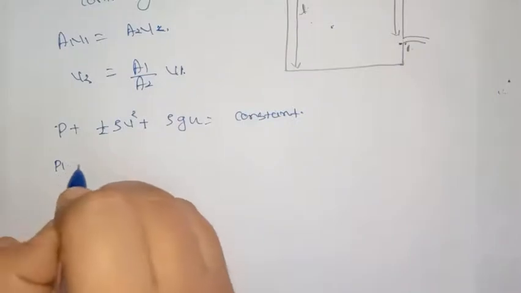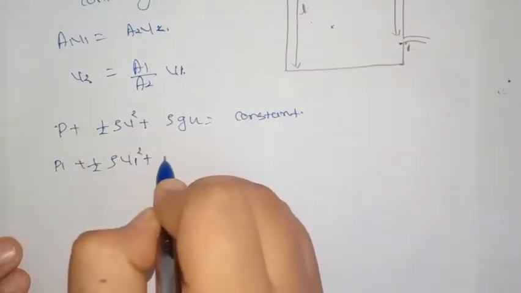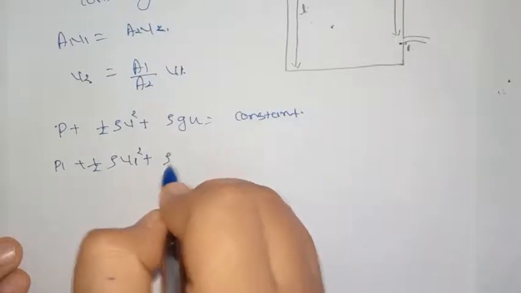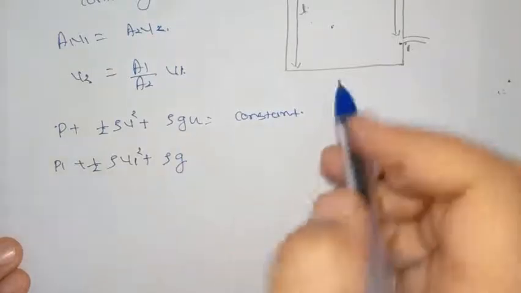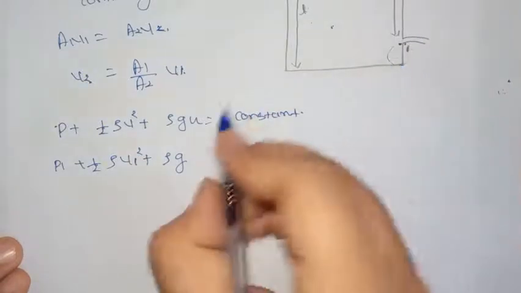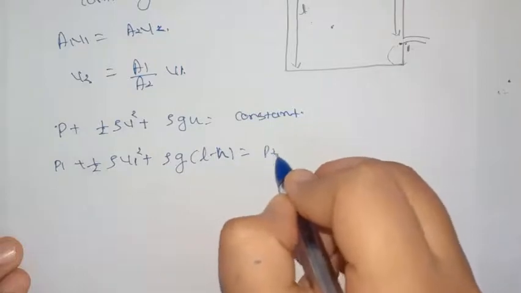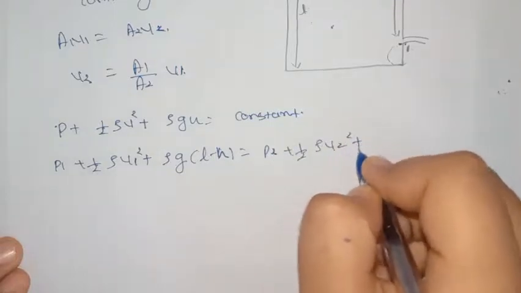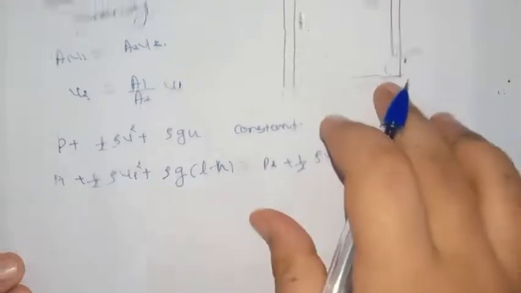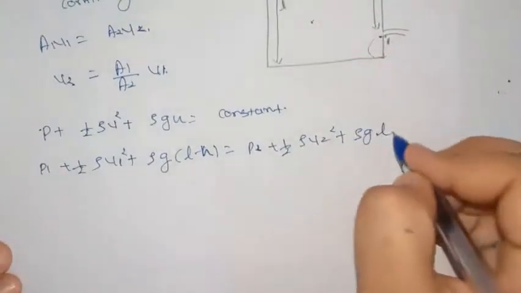So P1 plus half rho V1 square plus rho G, the height is L minus H, is equal to P2 plus half rho V2 square plus rho G. The height of the second point is L, so it will be rho G L.